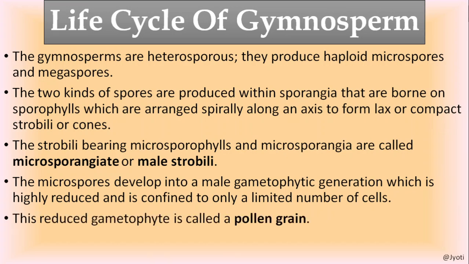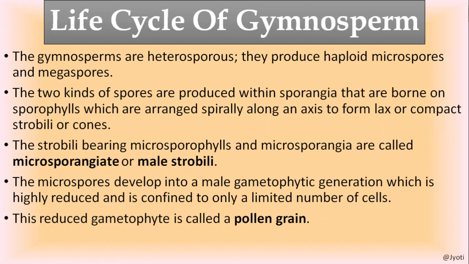And this reduced gametophyte is called pollen grain. As you know, pollen grains are seen in the angiosperms. The flowers produce the pollen grains. But here the flower is not producing the pollen grain. As you have studied that the anther has the pollen grain, but here the pollen grains are produced in the microsporangia.